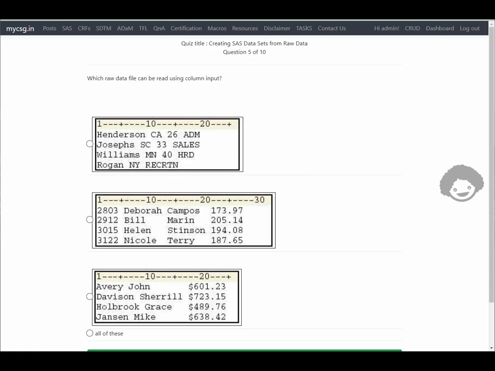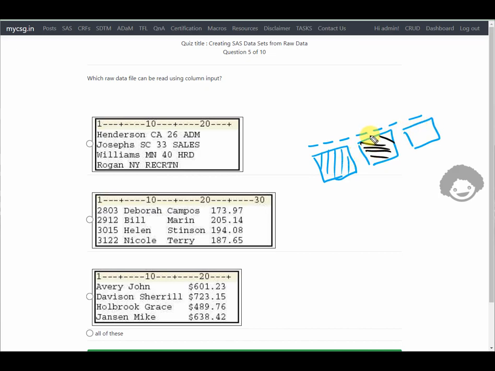So column input is used when the data is arranged in fixed columns, which means if for example in the external file, one character is considered as occupying one column, so data for a particular variable has to be occupying a fixed set of columns. So for example, the first 3 columns could be occupied for name and the next 3 could be occupied for a particular variable.